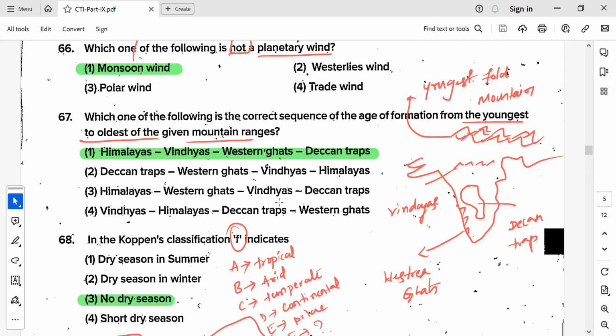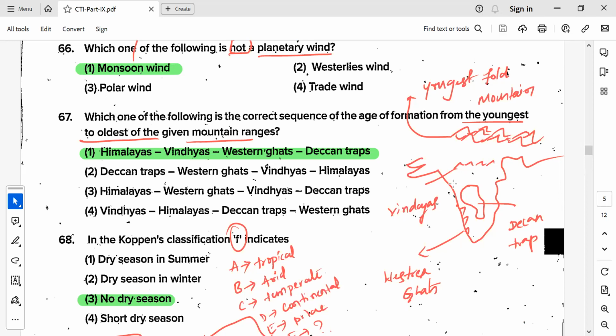Quickly we can see some where they have asked which is the youngest. Of course, we know that the Himalayas are the youngest folded mountains, so we can easily eliminate two options. Then comes the Deccan Trap, which we know is the oldest part, because after the Deccan Trap, there was so much upliftment and erosion, and some ghats and mountains were formed.